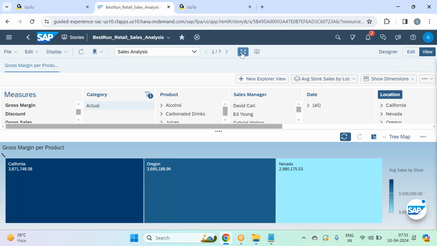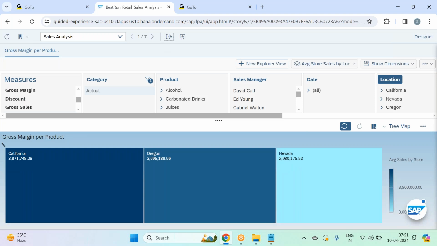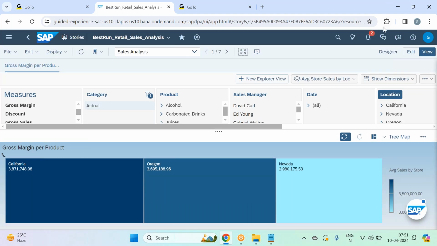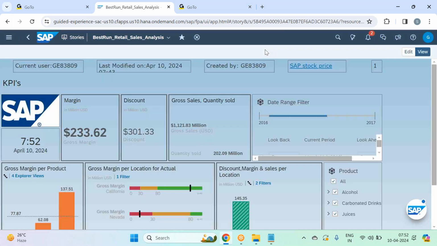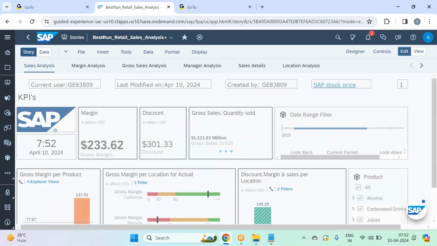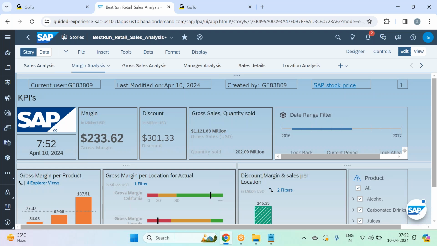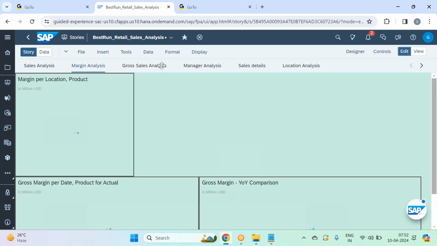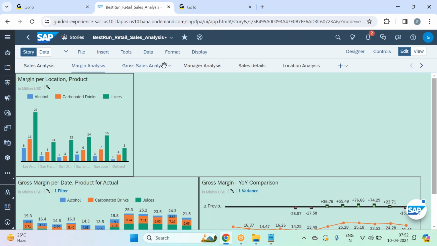You want to see this in full screen? This is full screen. Come out of full screen. And if you click on this option, you will be back to the story view mode. Now I'm back to the story view mode. So here you see, you also can see how many Explorer views are created on this widget. You can see 4 Explorer views are created on this widget. So like this, we can actually enable Explorer on multiple widgets of the story. Okay. You can enable Explorer on multiple widgets and go through the self-service reporting from multiple widgets of a story.